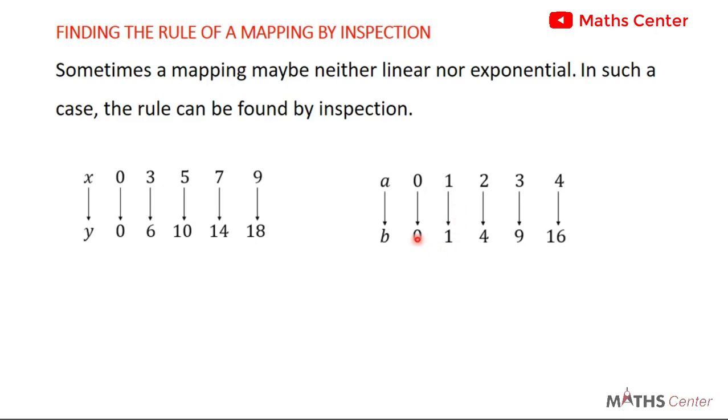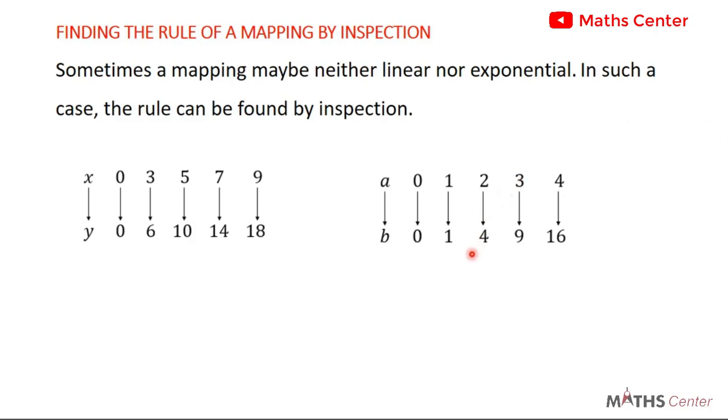Between 0 and 1, the difference is 1. But between 1 and 4, the difference is 3. Between 4 and 9, the difference is 5. So you see, it keeps changing. For it to be linear, the difference between consecutive elements in the domain must be the same, and the difference between consecutive elements in the codomain must also be the same. So this is not linear.